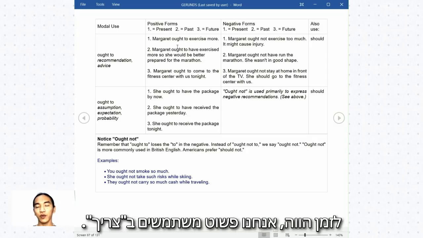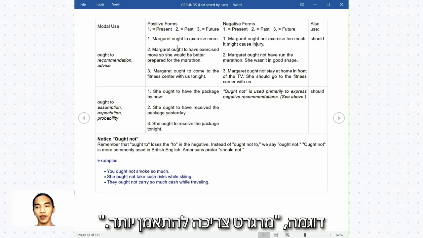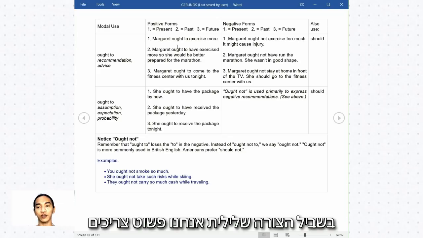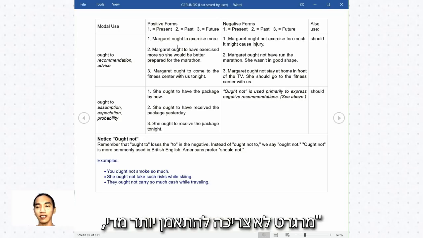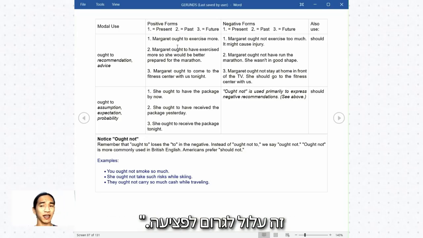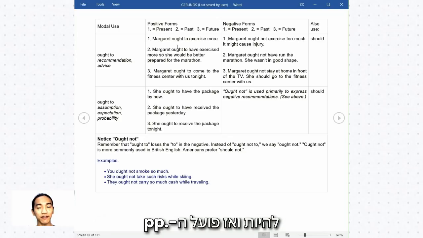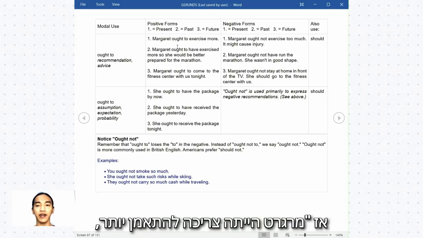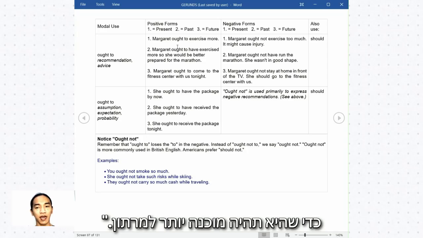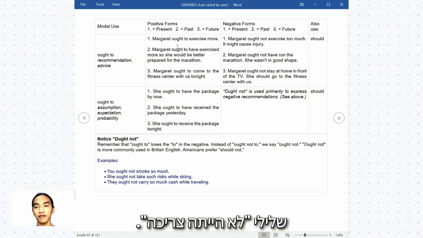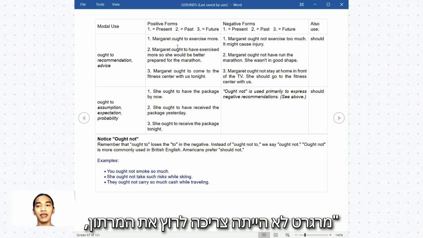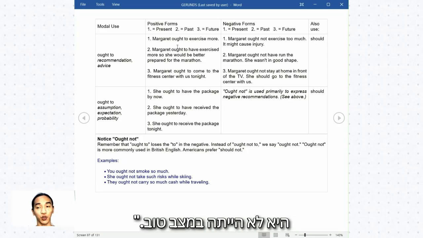For the present, we just use ought to. Example, Margaret ought to exercise more. For the negative form, we just use ought not. Margaret ought not exercise too much. It might cause injury. So for the past tense, we use ought to have and then your verb in past participle. So Margaret ought to have exercised more, so she would be better prepared for the marathon. Negative, ought not have. Okay, Margaret ought not have run the marathon. She wasn't in good shape.